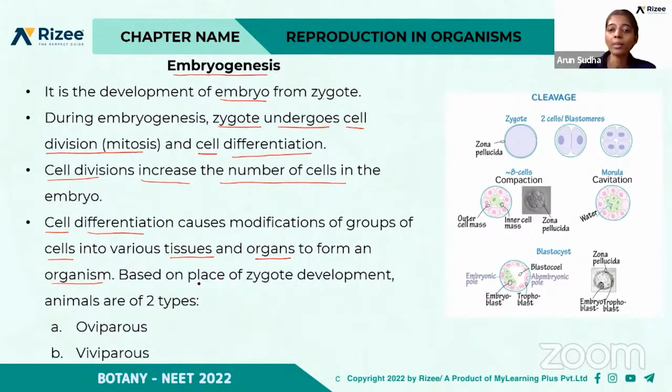Based on the place of zygote formation, that is where the zygote is developing, there are two types of animals. One is called oviparous and the other is viviparous. So based on the place of zygote development, oviparous and viviparous.